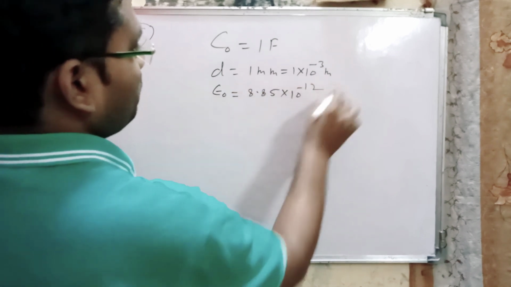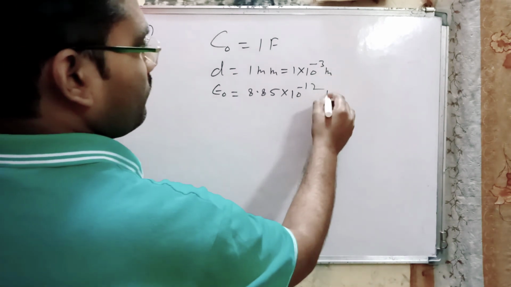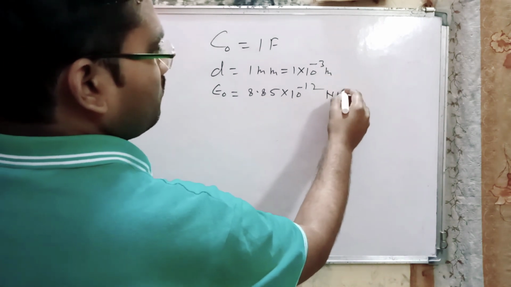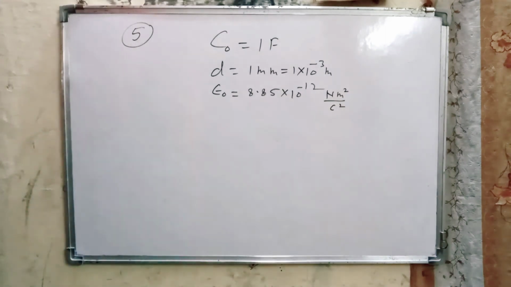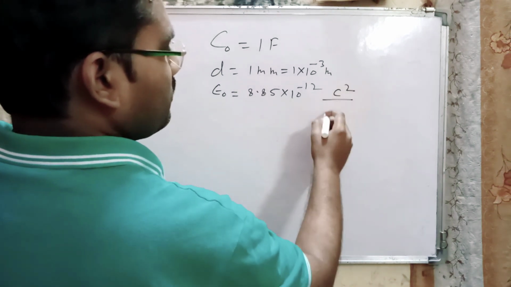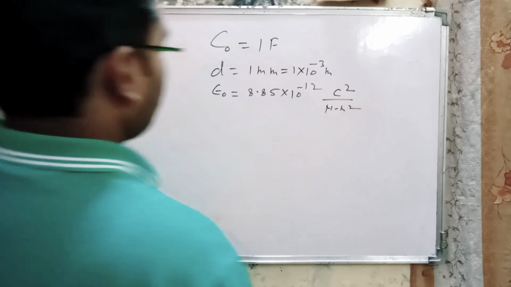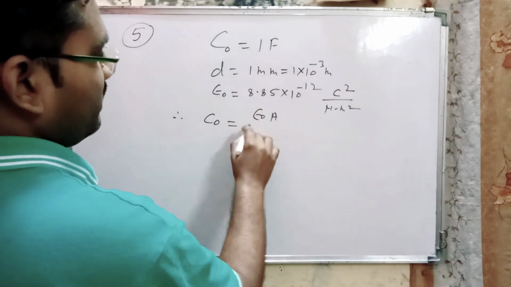into 10 to the power minus 12 Newton meter square per coulomb square. Sorry, coulomb square per Newton meter square. Now capacitance of parallel plate capacitor is epsilon naught A by d.